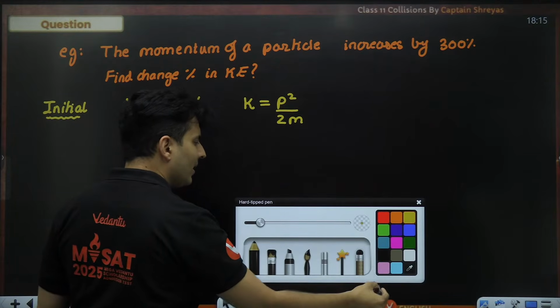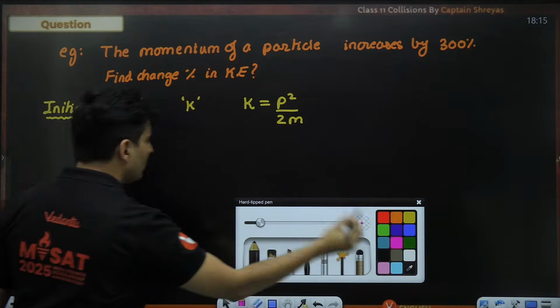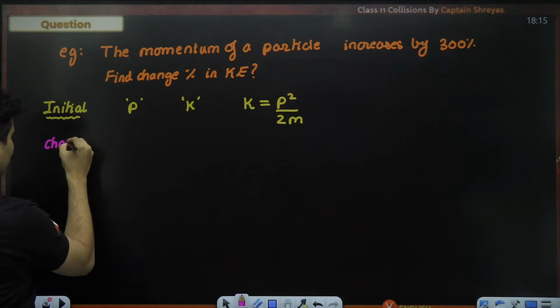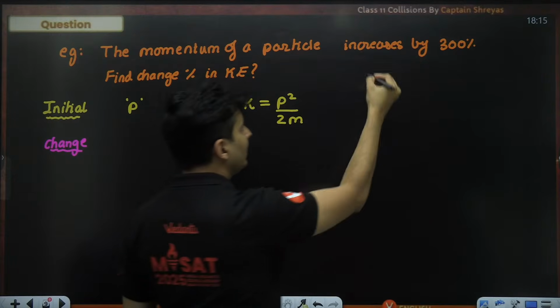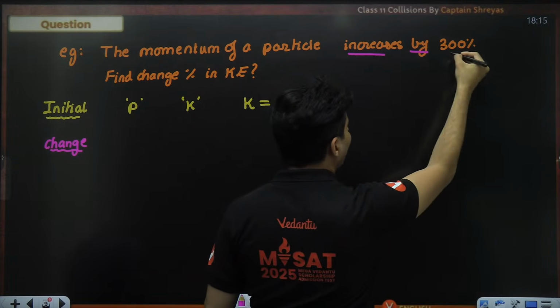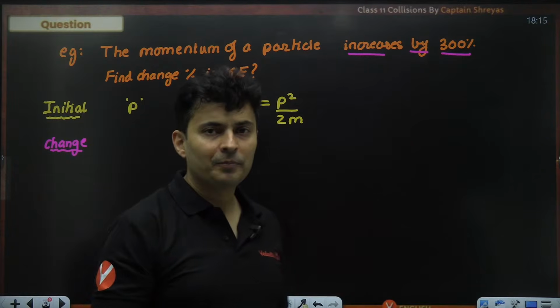Now, let us see how much is the change in the value. It is clearly mentioned that the momentum increases by 300%. Now, 300% means what?